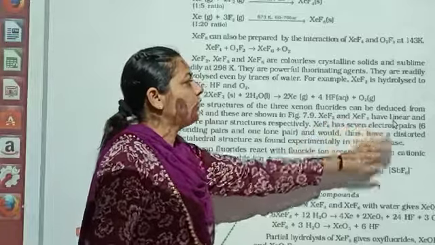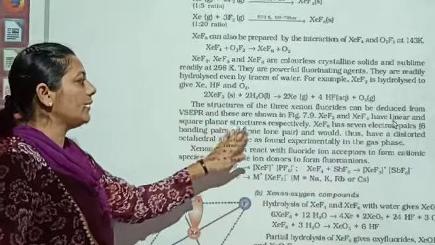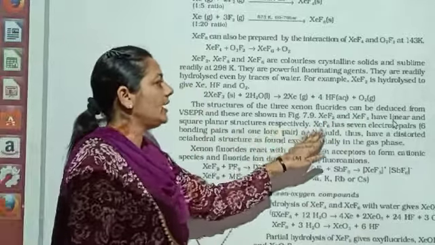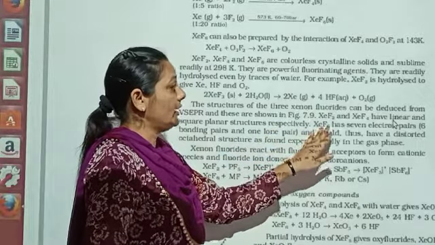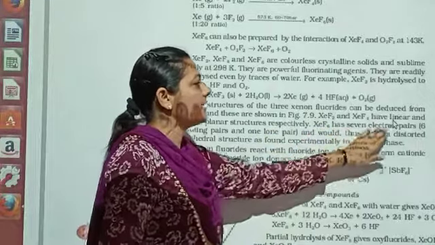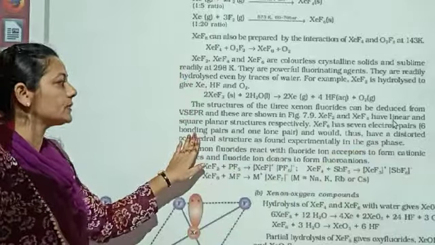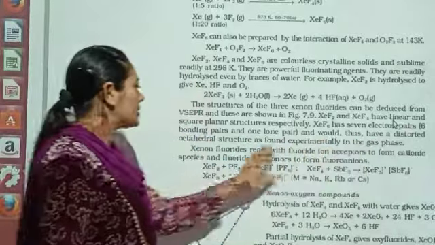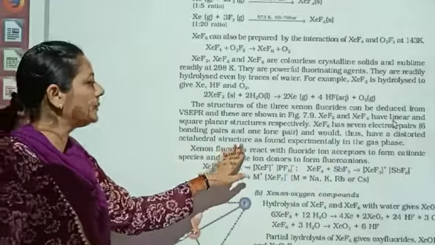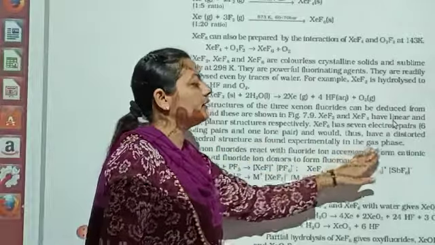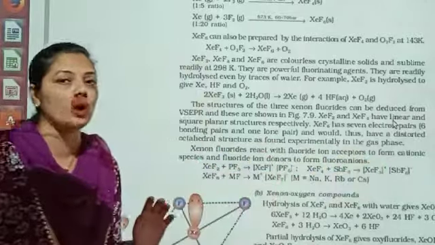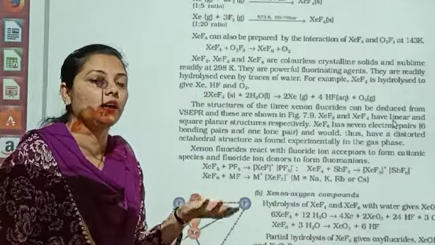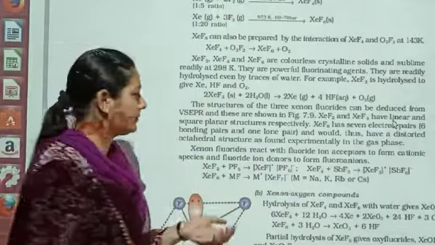XeF2 and XeF4 have linear and square planar structures respectively. XeF6 has 7 electron pairs, that is 6 bonding pairs and 1 lone pair, and would thus have a distorted octahedral structure as found experimentally in the gaseous phase. So here the geometry has been shown, how they are available in the geometrical shapes.